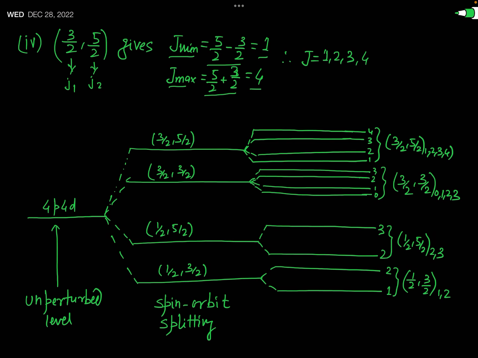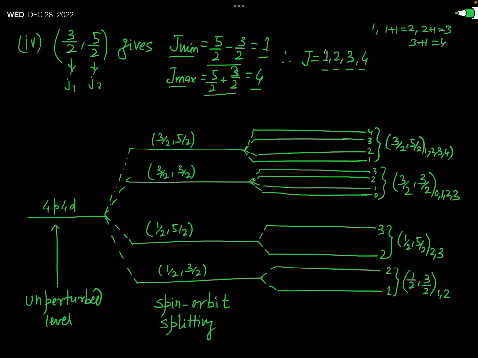So you have to write the numbers from 1 to 4 at a step of 1. So what will be those numbers? Those will be 1, 2, 3 and 4. First number is 1, then we will write 1 plus 1, that will be 2. Then we will write 2 plus 1, that will be 3. And then we will write 3 plus 1, that will be 4. Okay. So J has these 4 values.